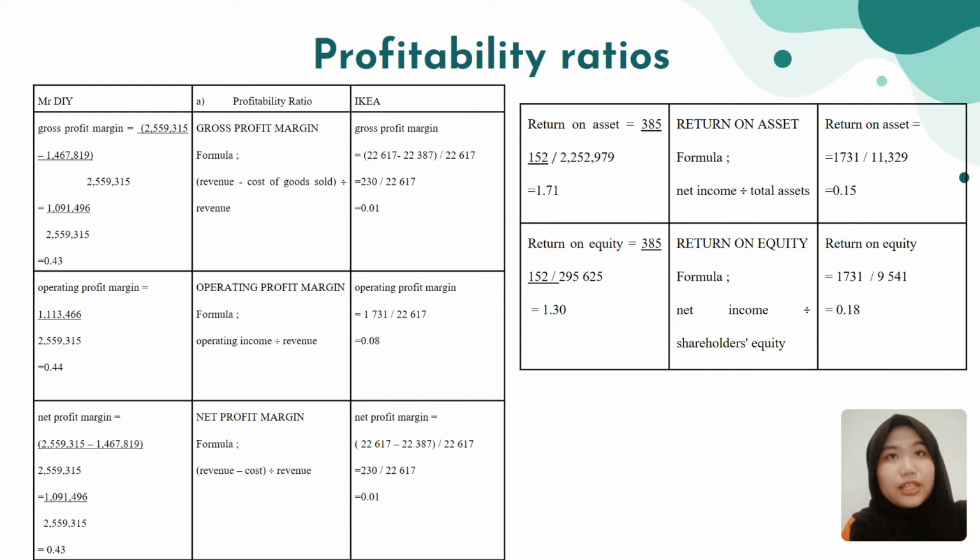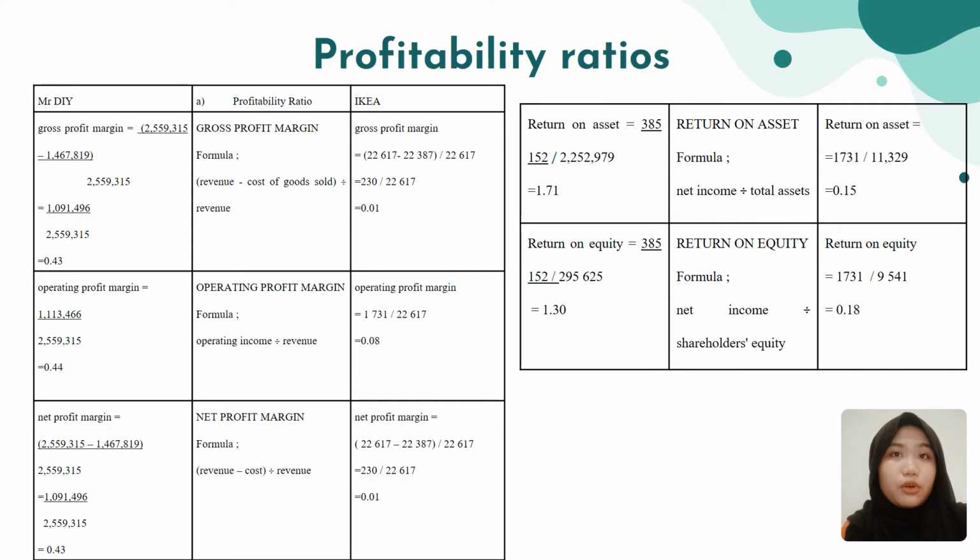Okay, for the next calculation, we're going to calculate the profitability ratio. In profitability ratio, we're going to calculate gross profit margin, operating profit margin, net profit margin, return on asset, and return on equity. To find gross profit margin, revenue needs to be minus cost of goods sold and then we divide it by revenue. Okay, for Mr. DIY, the gross profit margin that they gain is 0.43, while for IKEA, the gross profit margin that they gain is 0.01.